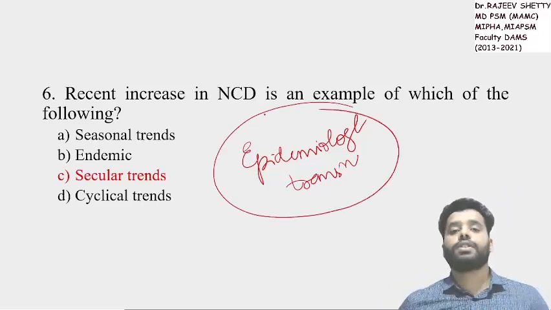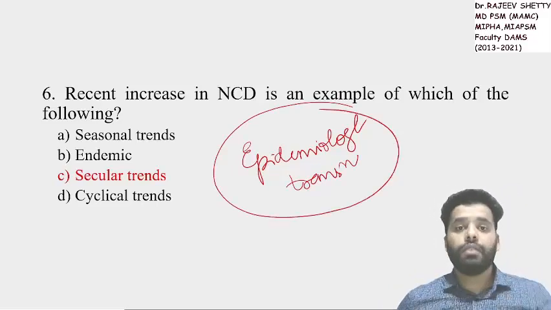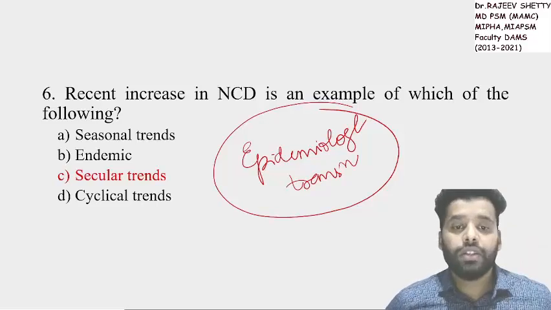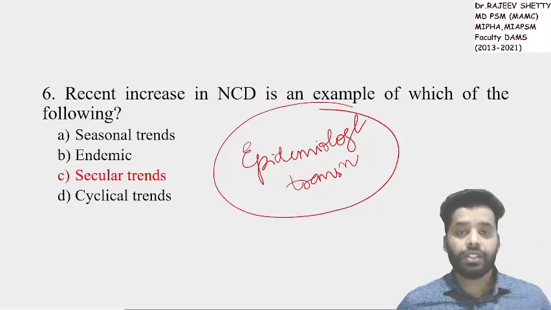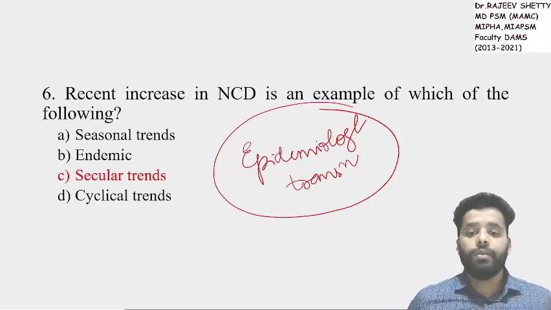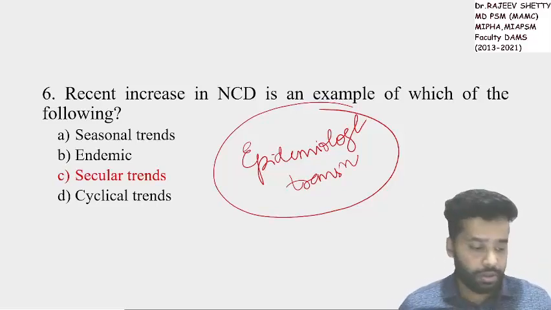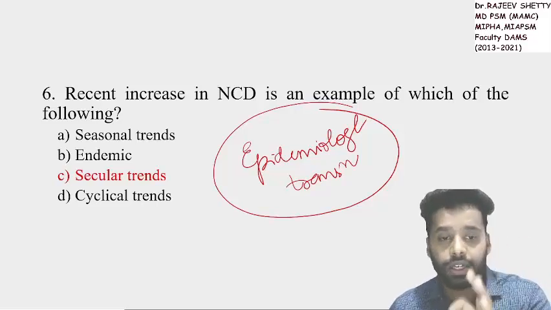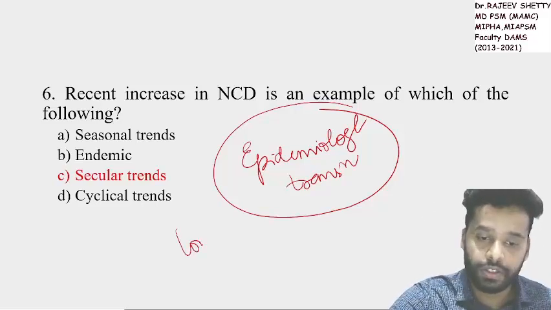Very good. This increase in man-made lifestyle disorders like obesity, diabetes, hypertension, all these are examples for epidemiological transition, also known as secular trend, long-term fluctuations, decadal changes.